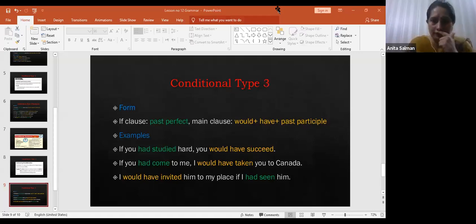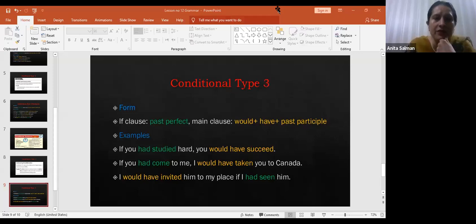Now look at the structure: the if clause consists of past perfect, whereas in the main clause we use would plus have plus past participle. Past participle means third form of verb. We always use the third form of verb with has, have, and had. Always remember.